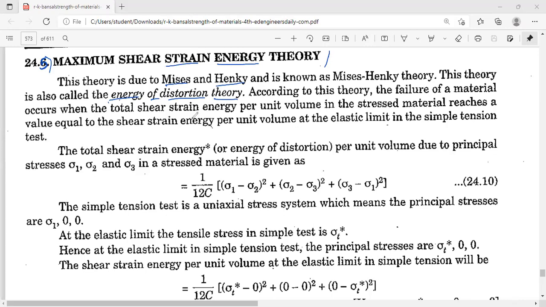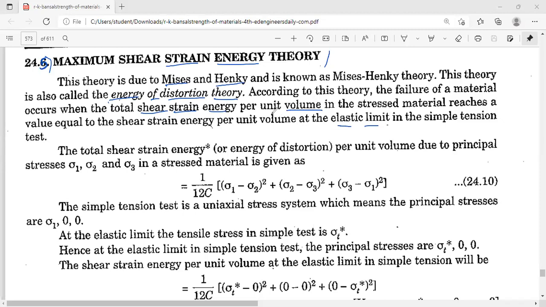When failure occurs, if the total shear strain energy per unit volume in that particular material reaches the shear strain energy at the elastic limit, at that time failure will occur.